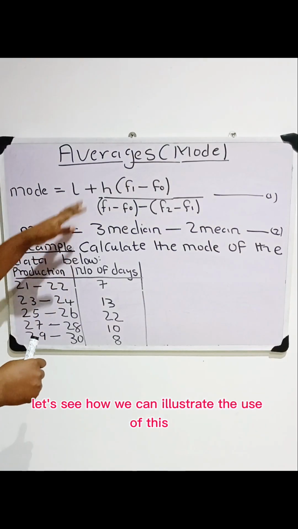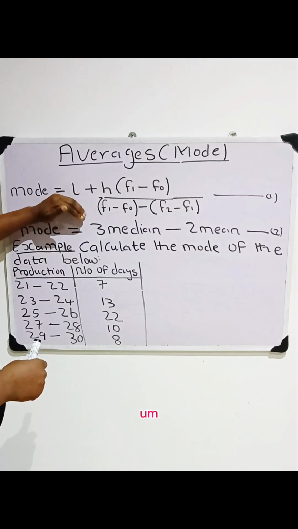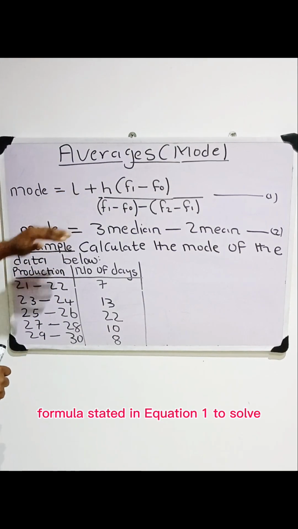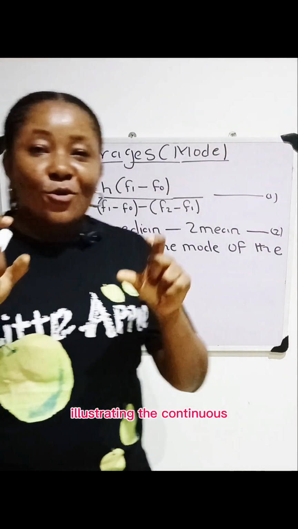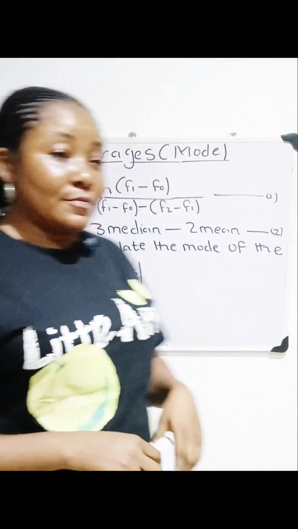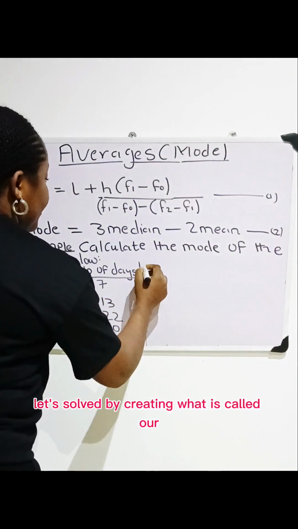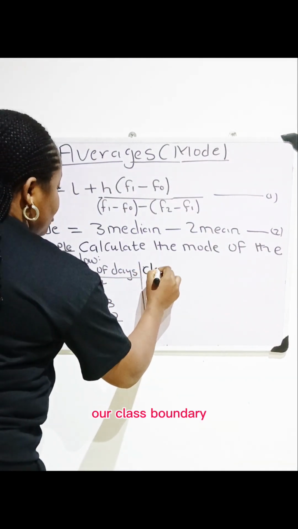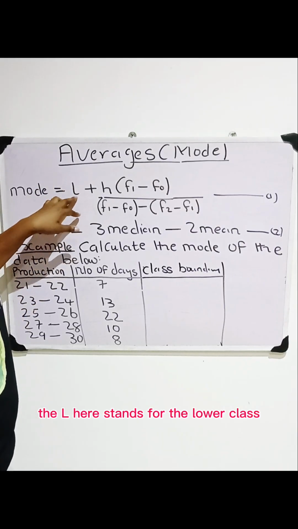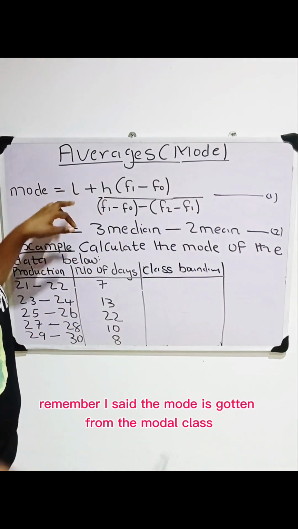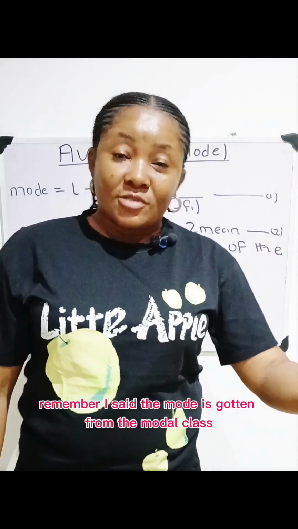Let's see how we can illustrate the use of this formula stated in equation 1 to solve for the mode of a given set of data, illustrating the continuous probability distribution case. Let's solve by creating what is called our class boundary. Now, the L in this formula for mode stands for the lower class boundary of the modal class. Remember I said the mode is gotten from the modal class.